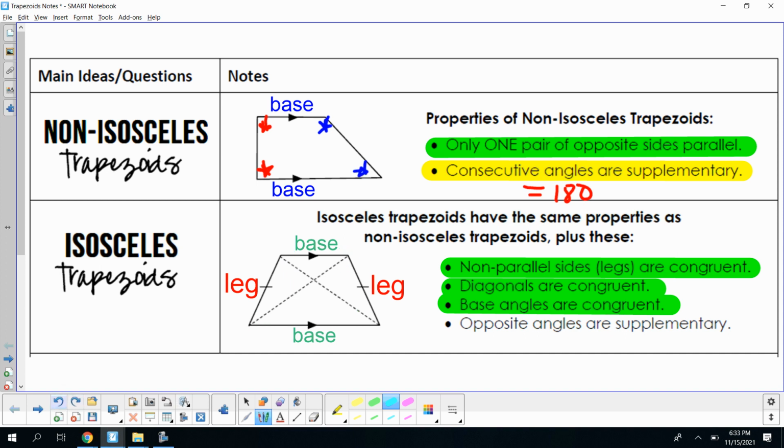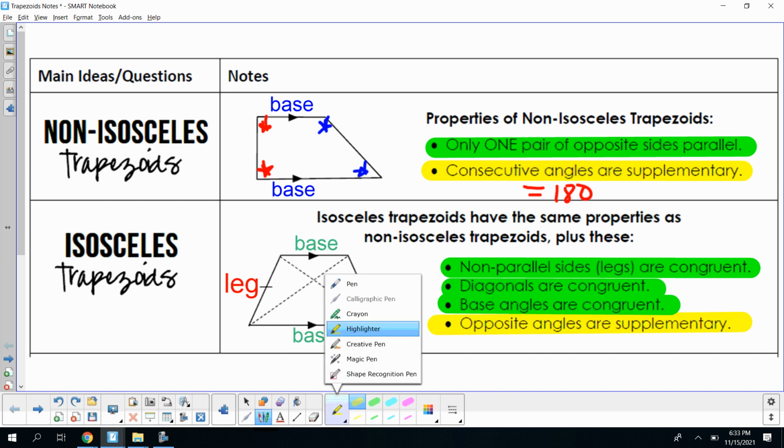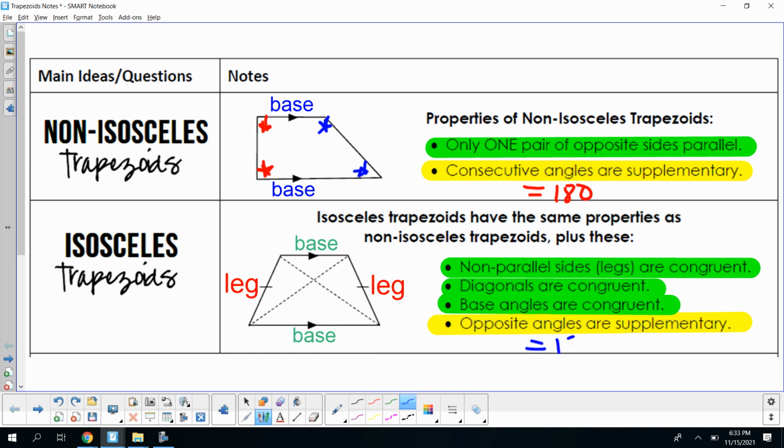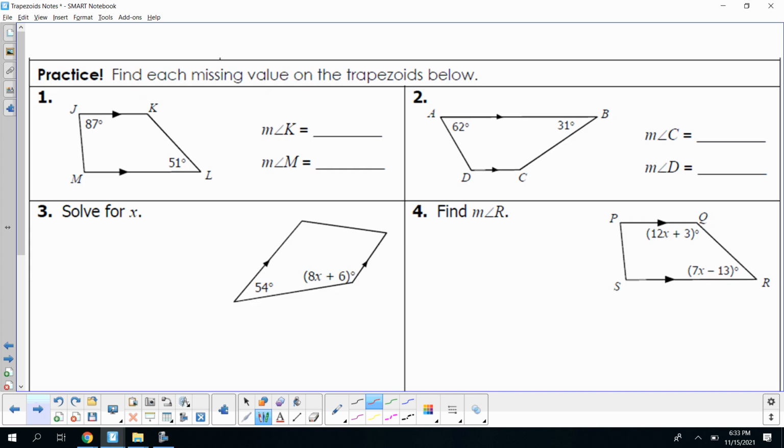The opposite angles are supplementary. Okay, so that means the opposite angles are going to add up to 180 degrees. This angle and this angle will add up to 180 degrees. This angle and this angle are going to add up to 180 degrees. Okay, let's take a look at some examples.